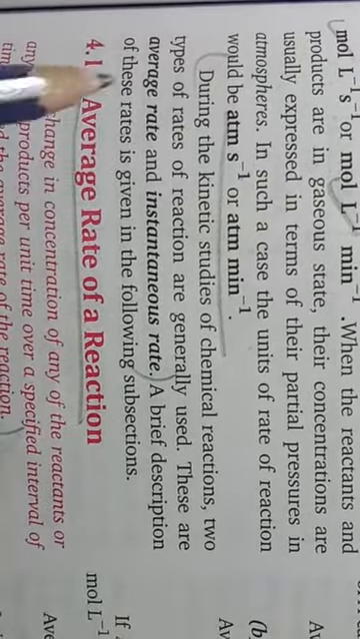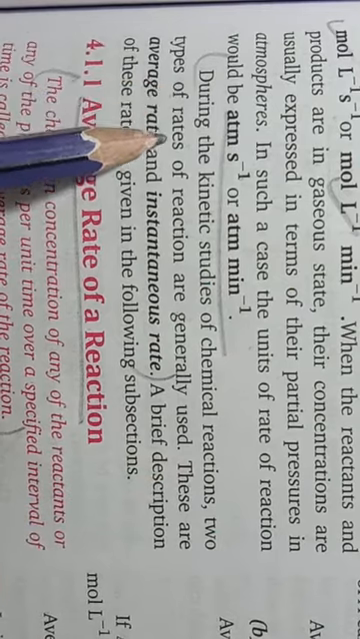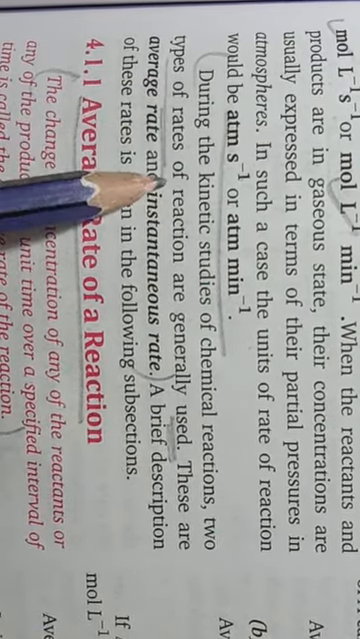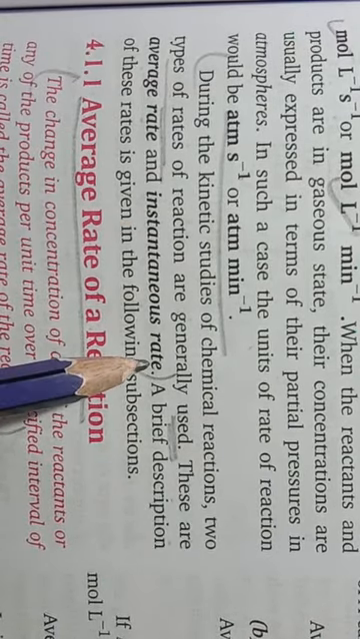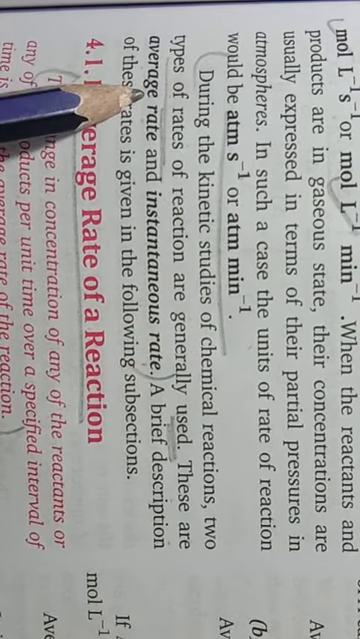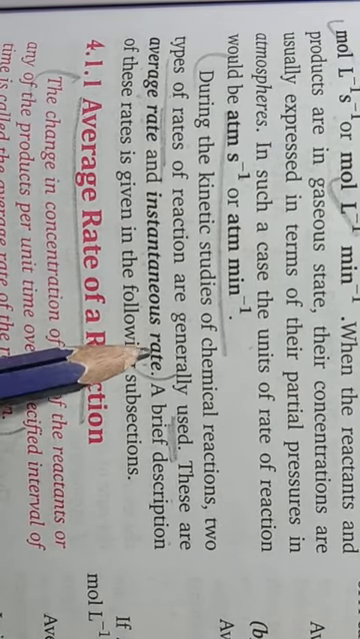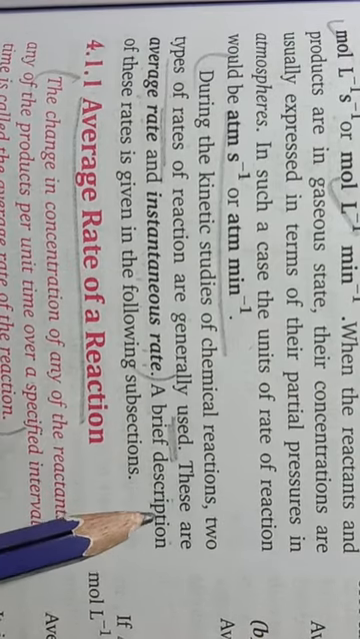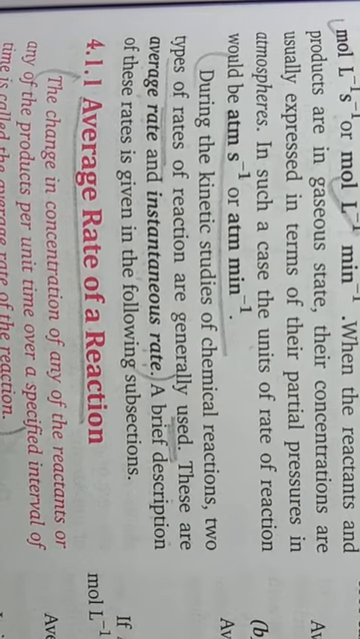Now, during the kinetic studies of chemical reactions, two types of rates of reaction are generally used: average rate and instantaneous rate. Average rate is the rate of a reaction for a time interval, and instantaneous rate is the rate of reaction at a particular pinpoint time. A brief description of these rates is given here.